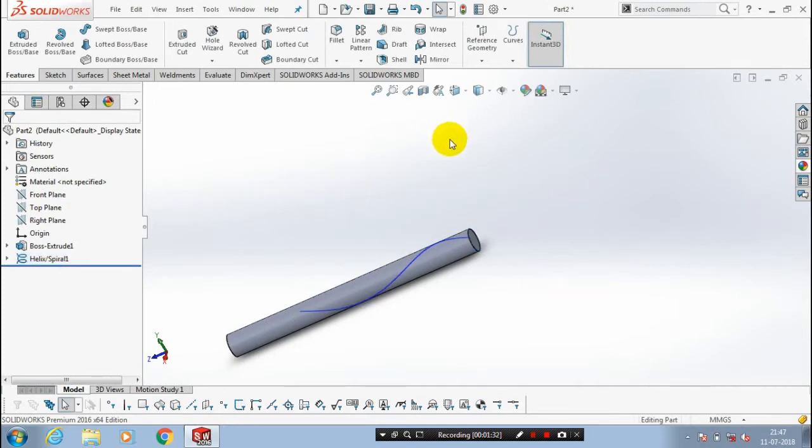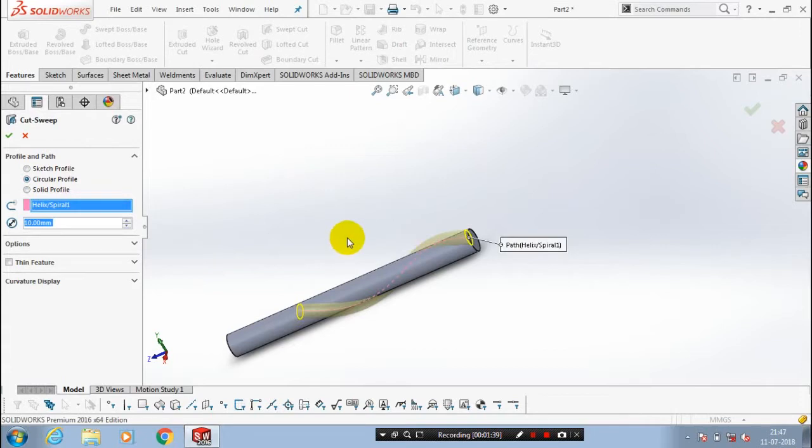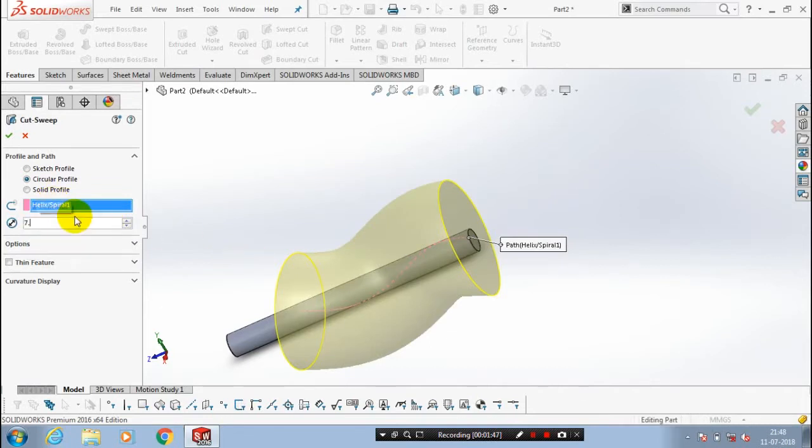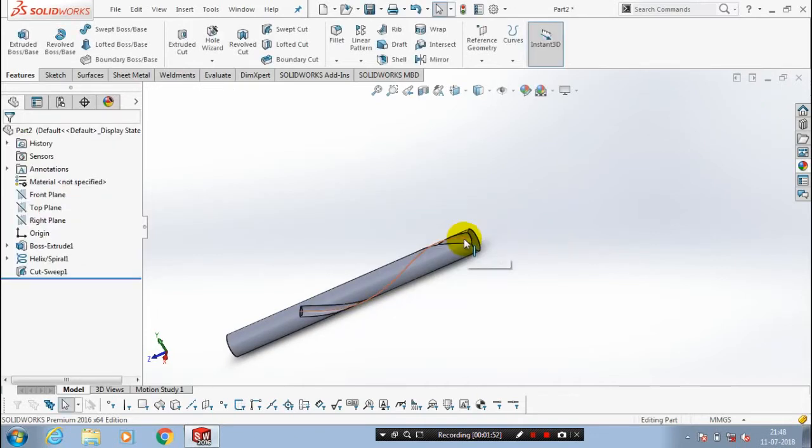After that we are going to make a sweep cut here. So select a sweep cut option. Inside the sweep cut option the drop down list appears here. Select a circular profile and select our corresponding path. Then we have to specify the diameter of the cut. Just specify the diameter of the circle cut. Then click OK. The sweep cut is created successfully here. After that you have to just hide the unwanted curves here.